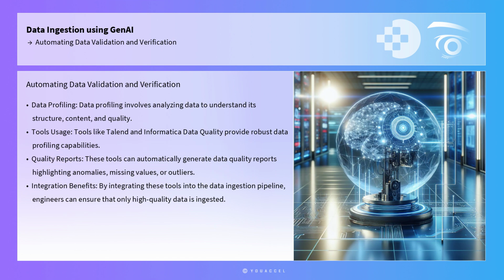Another significant aspect of automating data validation and verification is the use of data profiling tools. Data profiling involves analyzing data to understand its structure, content, and quality. Tools like Talend and Informatica Data Quality provide robust data profiling capabilities that can automatically generate data quality reports. These reports can highlight anomalies, missing values, or outliers that need to be addressed before data is ingested into a system. By integrating these tools into the data ingestion pipeline, engineers can automatically validate data against expected norms and metrics, ensuring that only high-quality data is ingested.